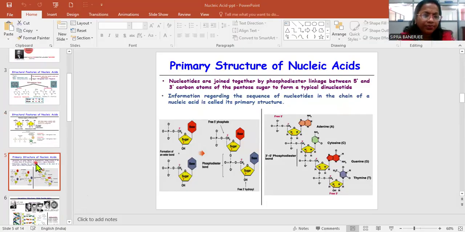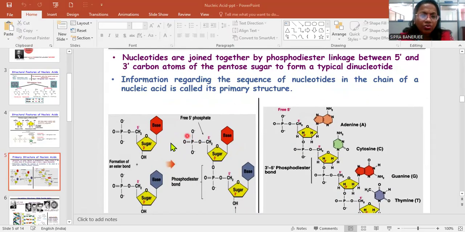Next, the primary structure of the nucleic acid is like this. You can see nucleotides are joined together by phosphodiester linkage between the 5' and 3' carbon atoms of the pentose sugar to form a typical dinucleotide. If we see the structure, we can zoom in. The sugar molecule has carbons 1, 2, 3, 4, 5, starting from the 1 carbon to the 5 carbon. This is the third carbon and this is the first carbon. So this compound is composed in this linear way.